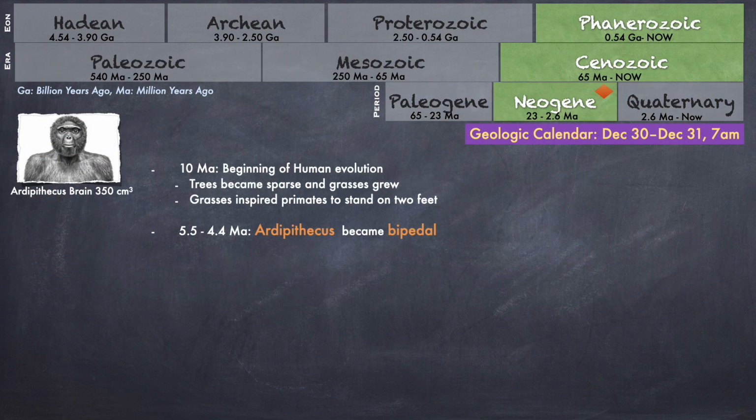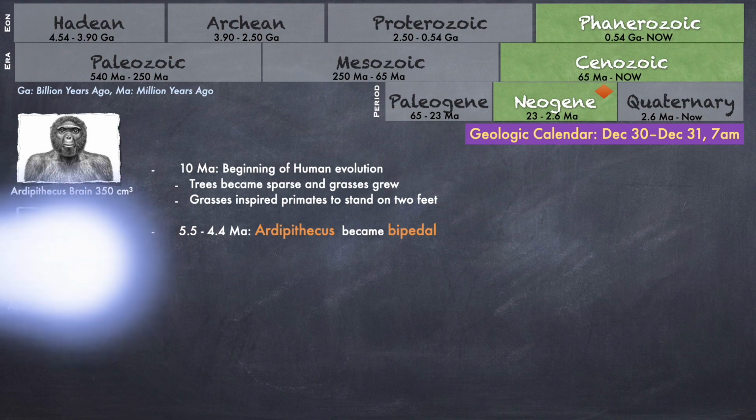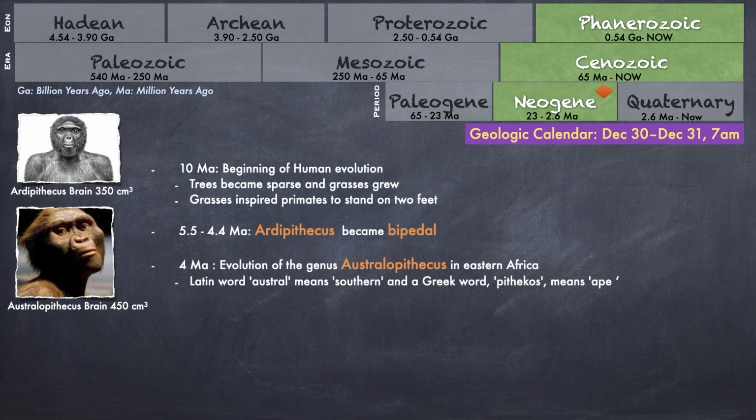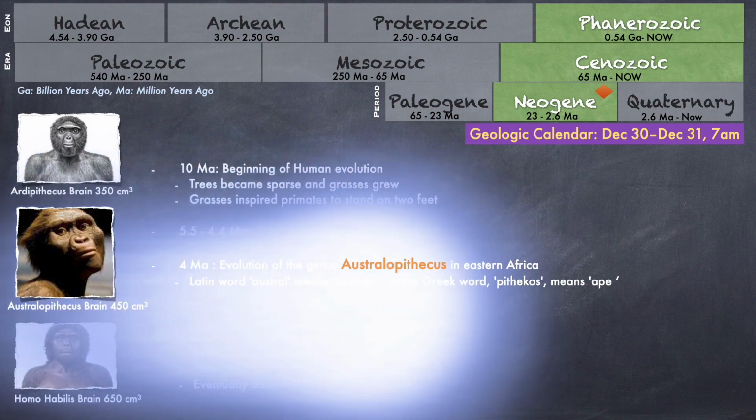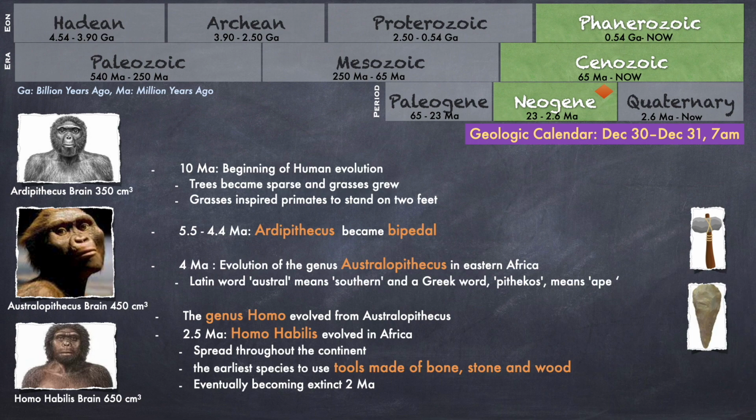Between 5.5 and 4.4 million years ago, Ardipithecus became bipedal. 4 million years ago, the genus Australopithecus evolved in eastern Africa. The genus Homo, which is our genus, evolved from genus Australopithecus. 2.5 million years ago, Homo habilis evolved in Africa. They spread throughout the continent. They were the earliest species to use tools made of bone, stone, and wood. Homo habilis became extinct 2 million years ago from now.